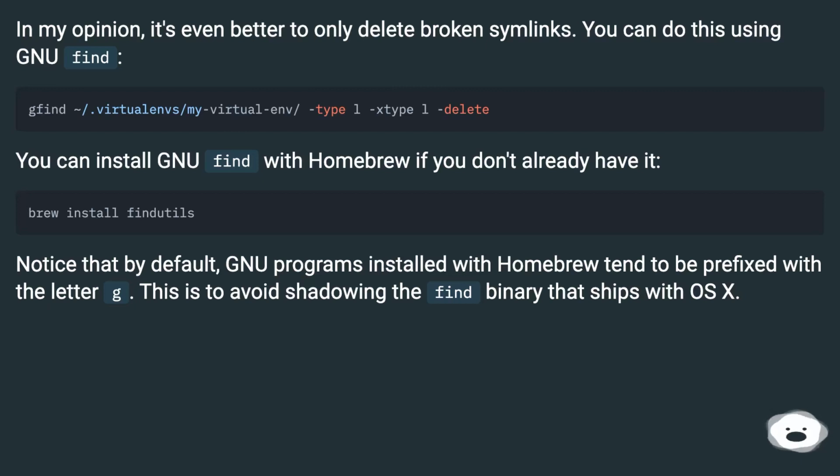Notice that by default, new programs installed with homebrew tend to be prefixed with the letter G. This is to avoid shadowing the find binary that ships with OS X.